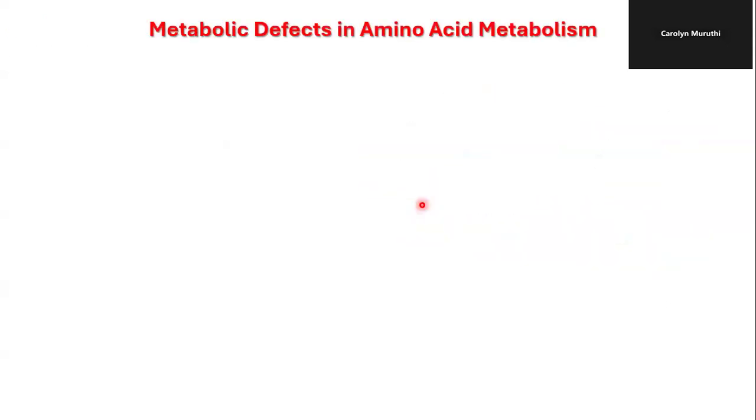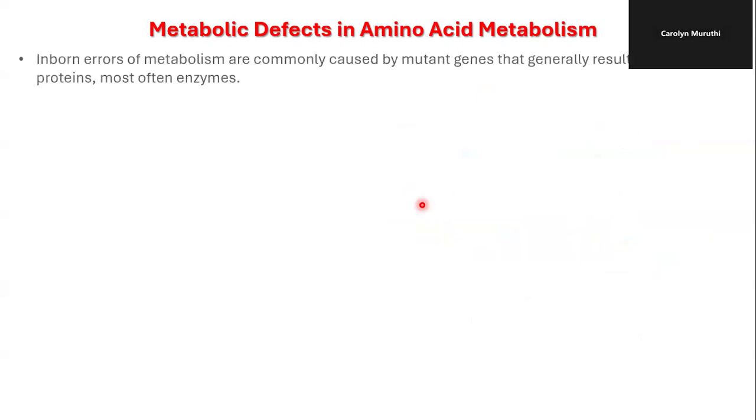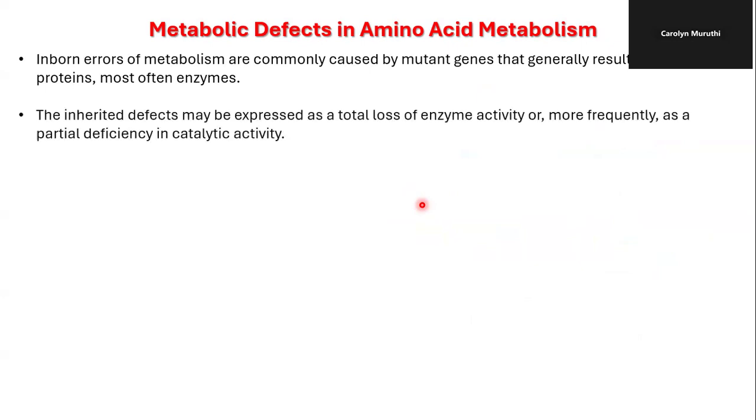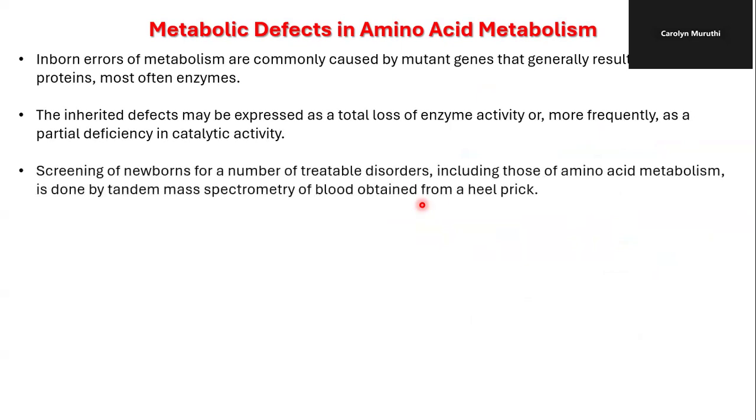So let us look at the metabolic defects associated with amino acid metabolism, and these are inborn errors, which are caused by mutations that may result in abnormal protein, and here we're talking about the enzymes in particular. So the inherited defects may be expressed as a total loss of the enzyme activity or a partial deficiency in the catalytic activity.